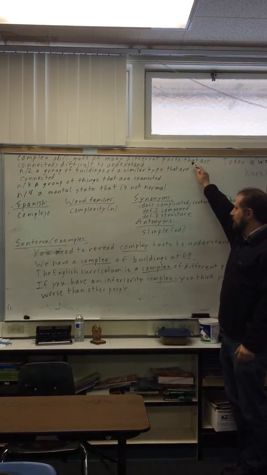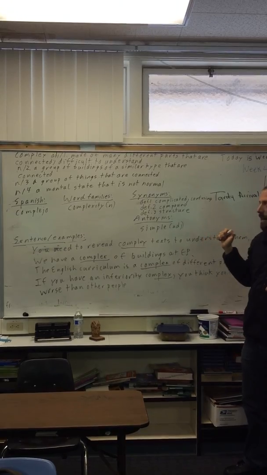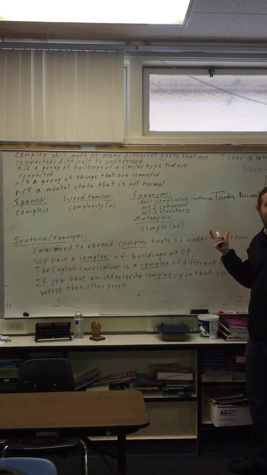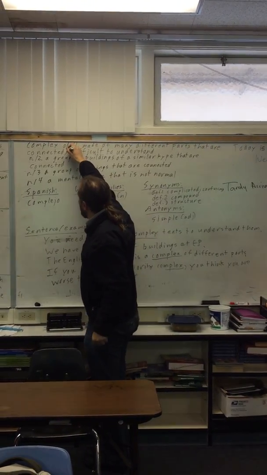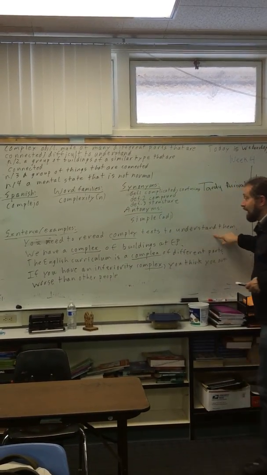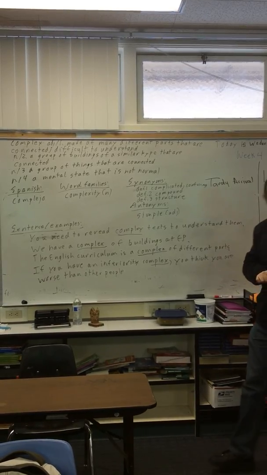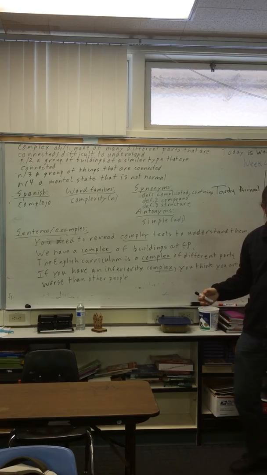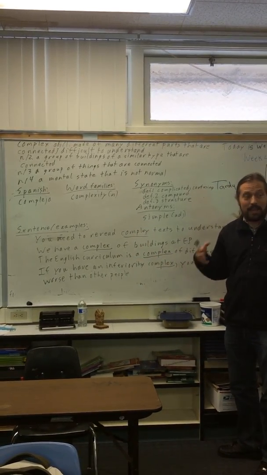So complex, the adjective. Can everybody say complex? Complex. Complex. Made of many different parts that are connected, and it can mean, because of that, it's difficult to understand. So we need to reread complex texts to understand that. So a complex article has many parts, and it's difficult to understand. So you have to read it again. Read it again to understand it, because it's complicated.